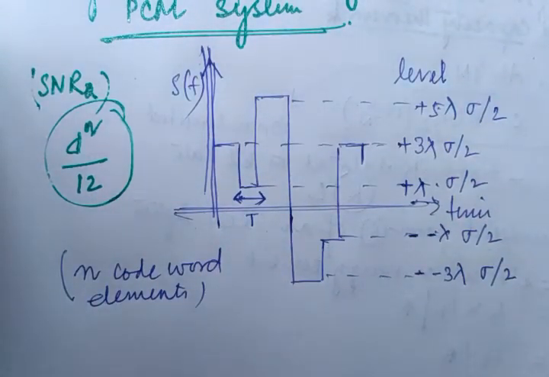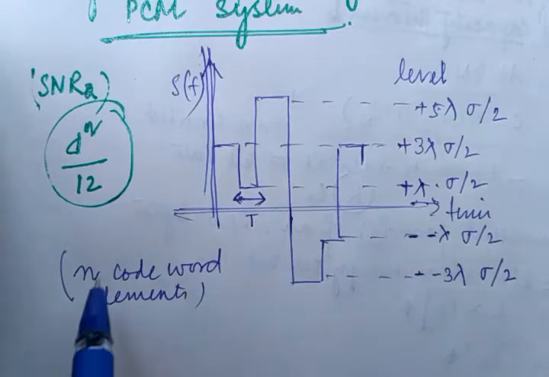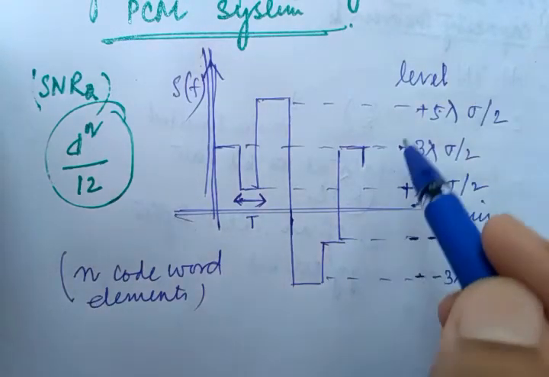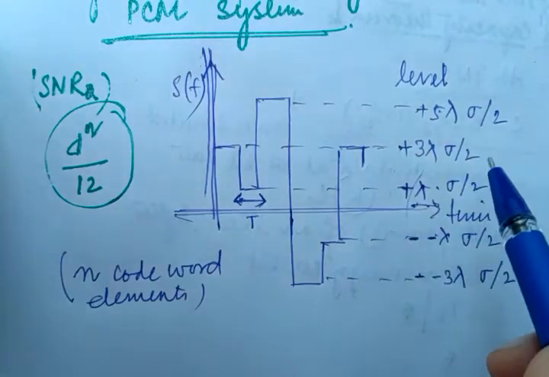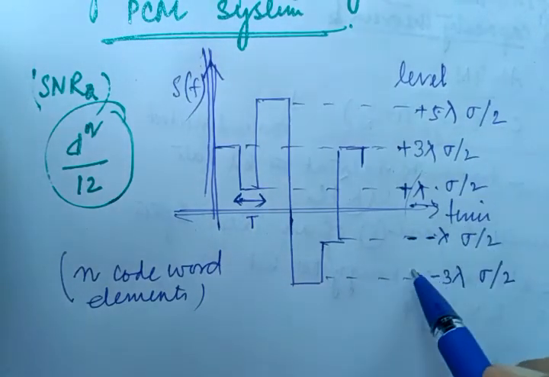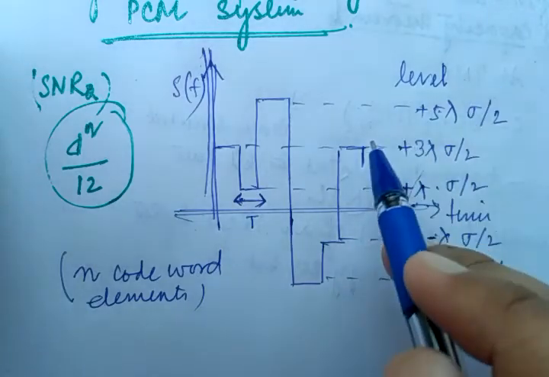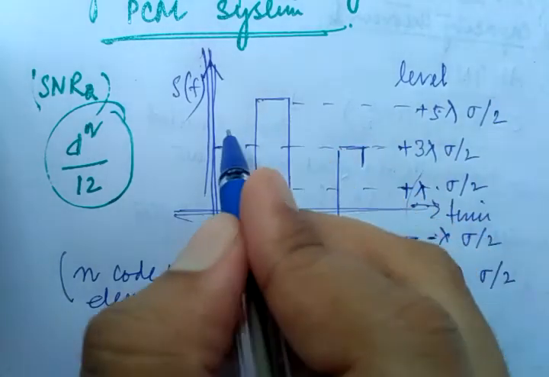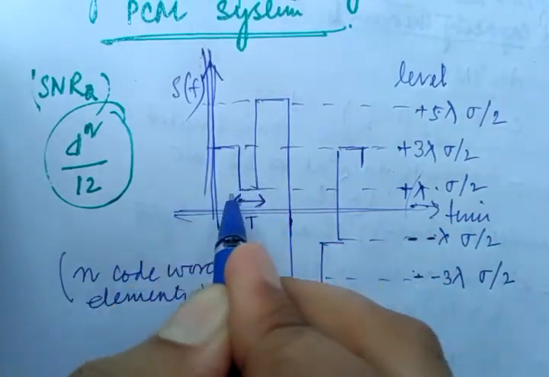Each code word is represented by one of the M, this M means this level, one of the M possible discrete amplitude levels, because it's a quantization.